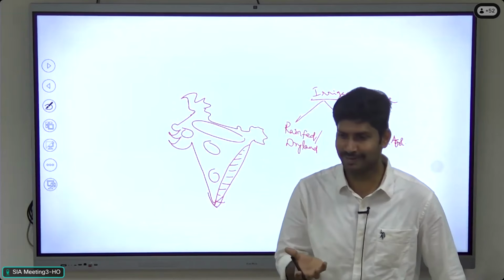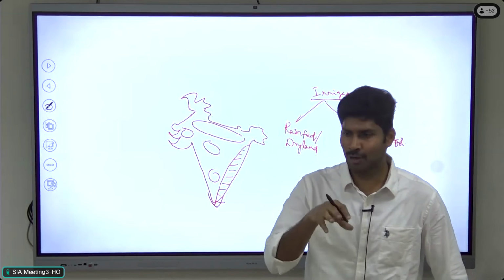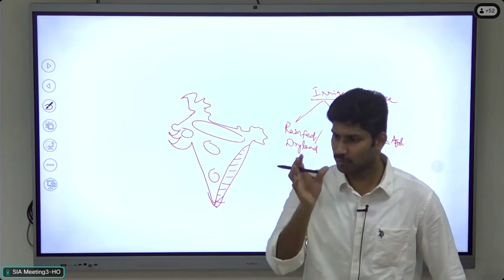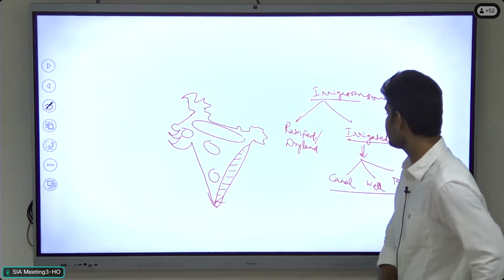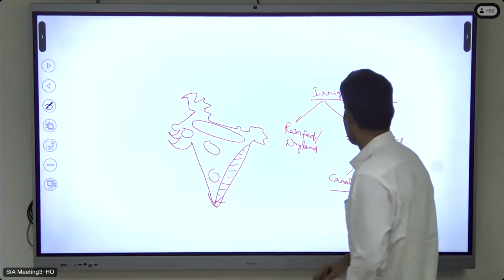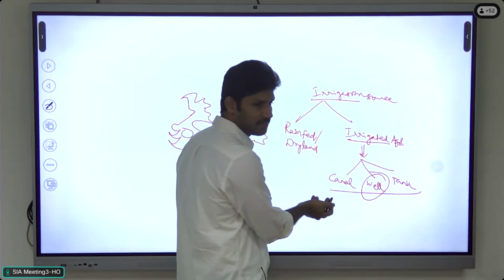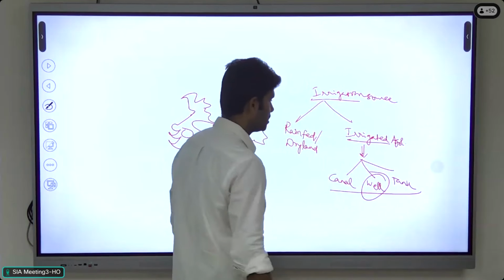Nobody is constructing open wells now, right? So currently we use the bore well or tubewell for irrigation. Nearly 50% is covered by well irrigation, canal irrigation nearly 30%, and the remaining percentage by tank irrigation.